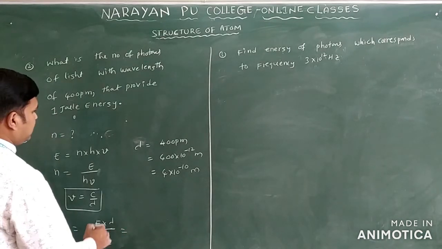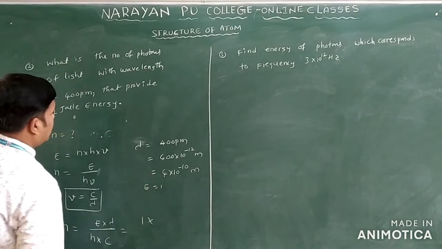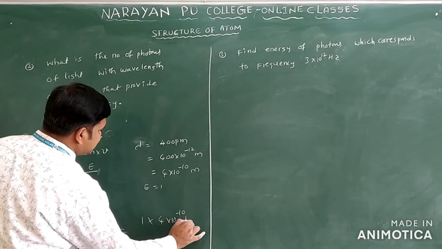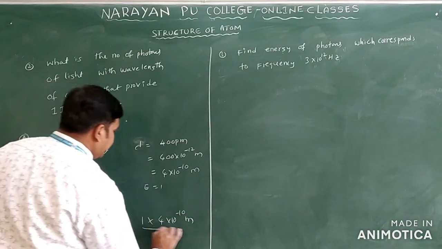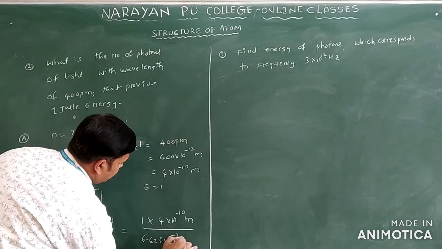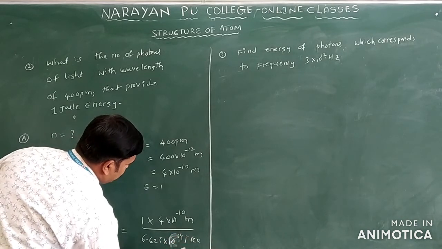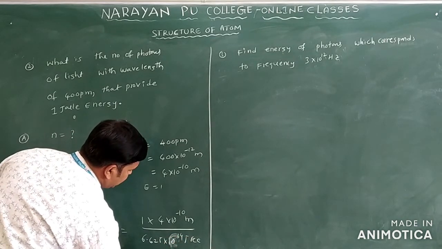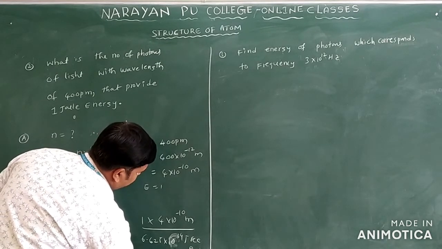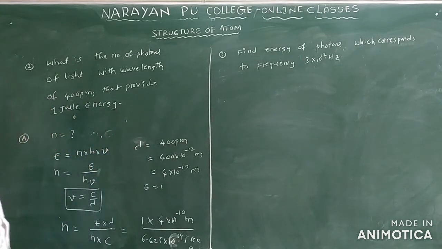Now we can substitute the values here. Energy is given as 1 joule only. This is 1 into the wavelength 4 into 10 power minus 10 meter by this H value 6.625 into 10 power minus 34 joule second into the velocity of light 3 into 10 power 8 meter second inverse. Substitute, you will get the answer.